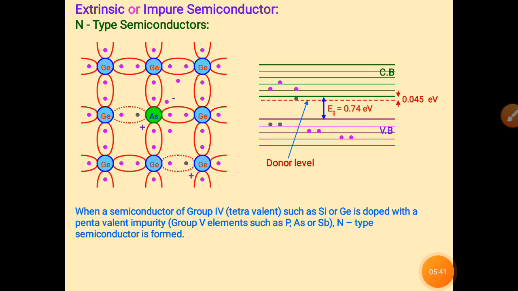In this crystal we have arsenic, which is pentavalent, but there are types of elements: trivalent, tetravalent and pentavalent, right?